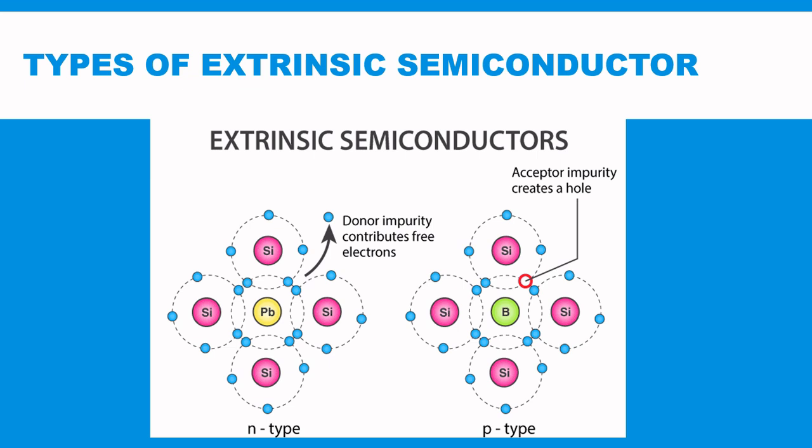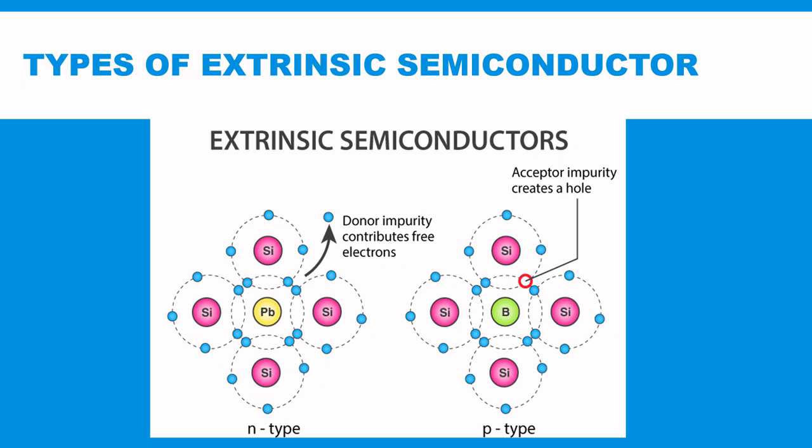The dopants in extrinsic semiconductor give rise to two types of semiconductors. They are N type of semiconductor and P type of semiconductor. As shown in the figure of N type of semiconductor, the tetravalent atom such as Si is doped with a pentavalent atom P. Four of the electrons of the pentavalent atom create bonds with the four neighboring silicon atoms.